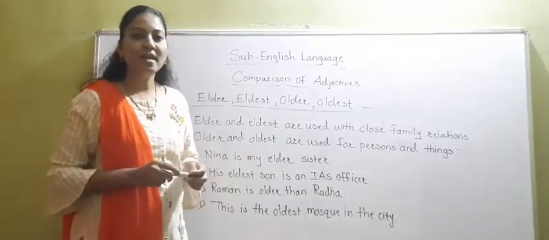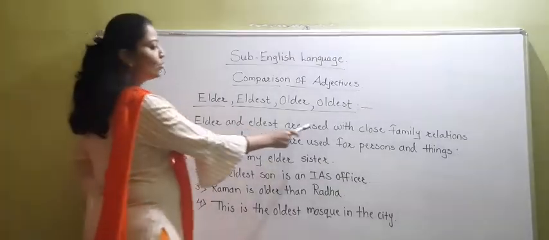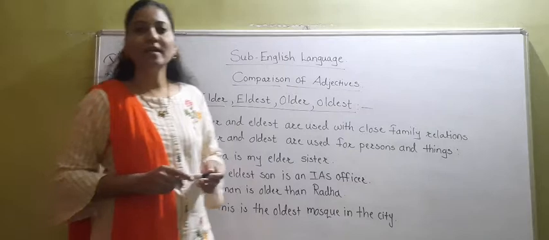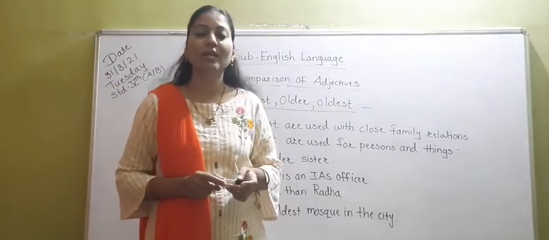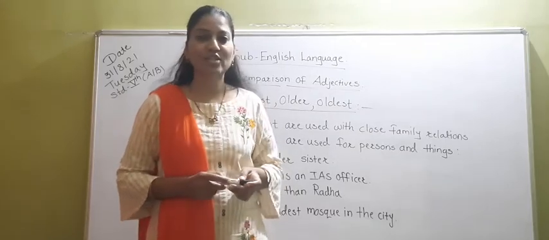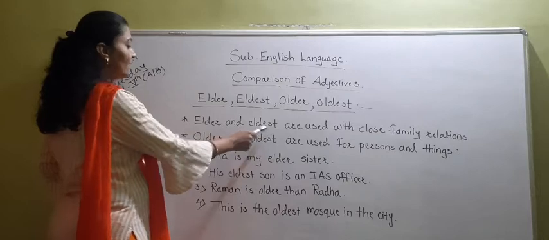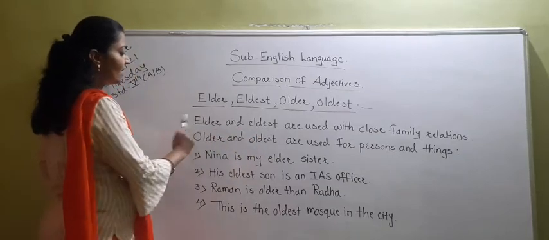So, let's start. Elder and eldest are used with close family relations. Who are in your close family relation? The persons who are in your close family relations, in that you can use elder and eldest. Now see the spelling of elder: E-L-D-E-R, elder.